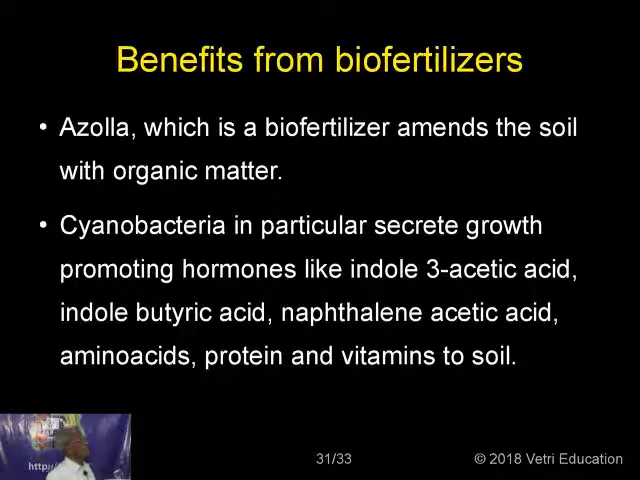Once again, benefits of the biofertilizers continuing. Azolla, which is a biofertilizer, amends the soil with organic matter. Cyanobacteria in particular secrete growth promoting hormones like indole 3 acetic acid, indole butyric acid, naphthalene acetic acid, as well as amino acids, proteins and vitamins to the soil, and thereby it is able to improve the quality of the soil.